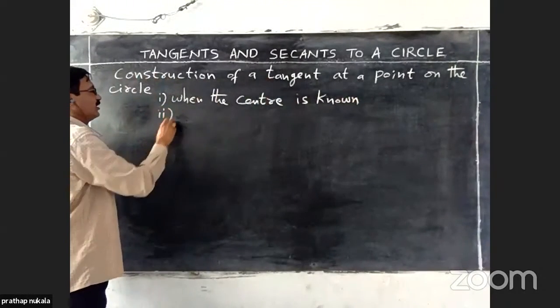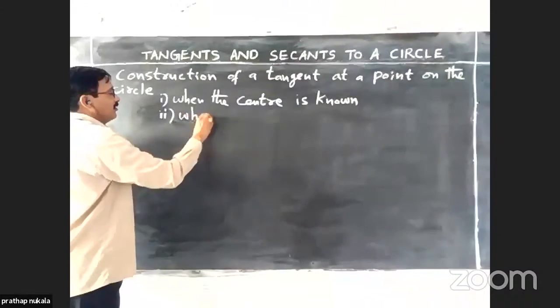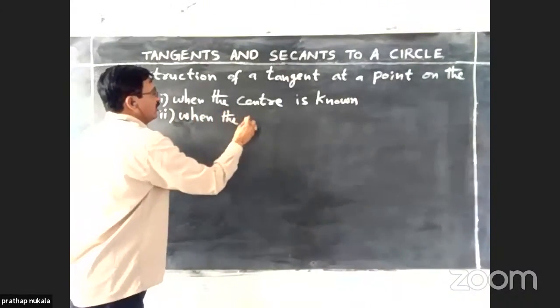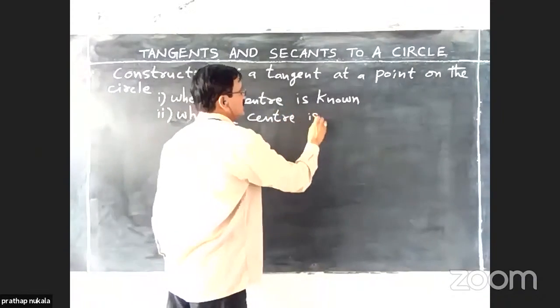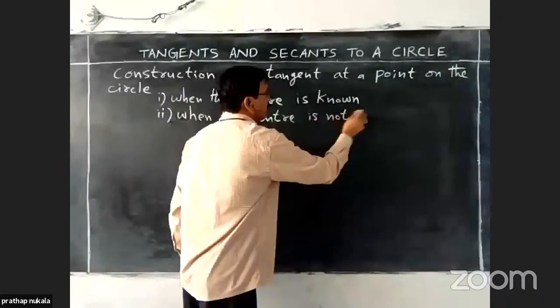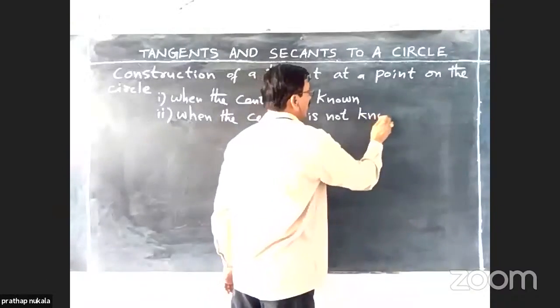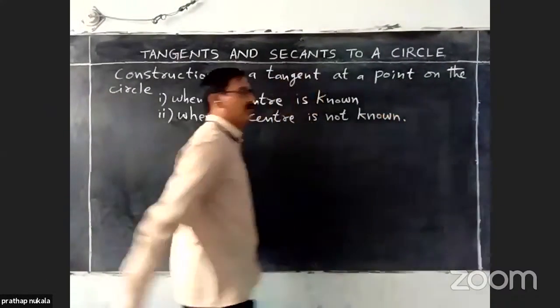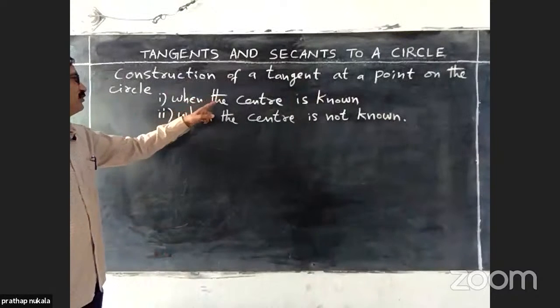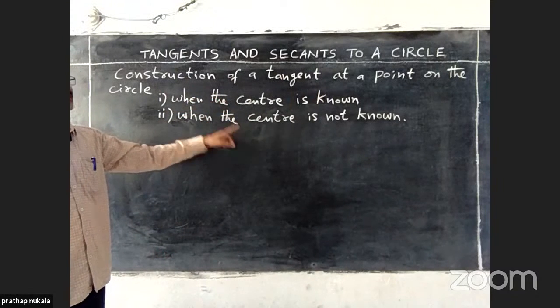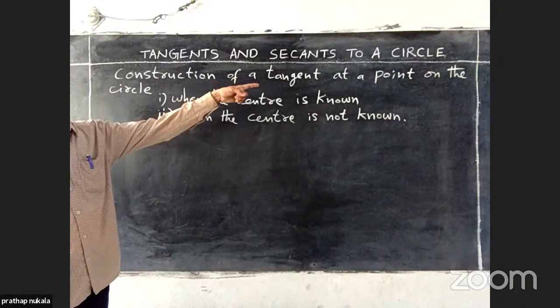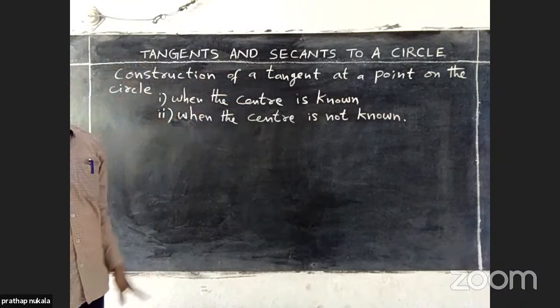Second condition, when the center is not known. For these two situations, we are going to construct a tangent at a point on the circle.